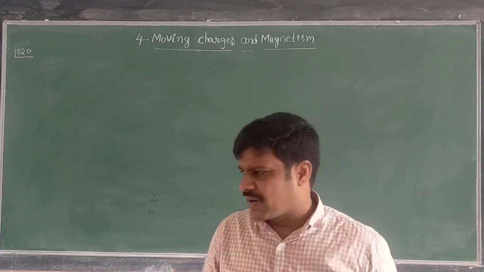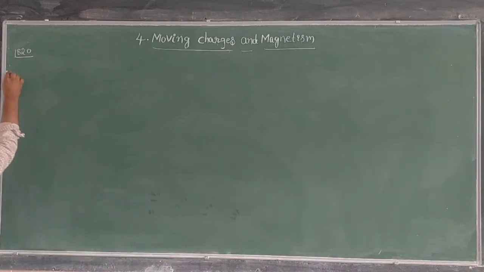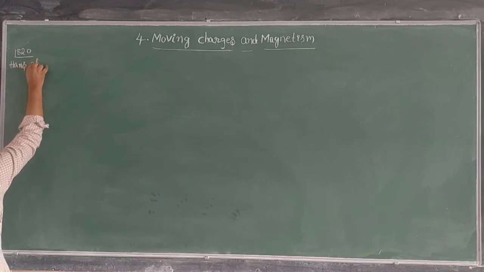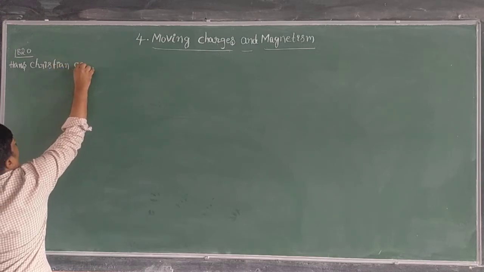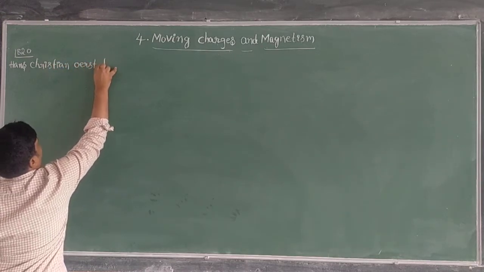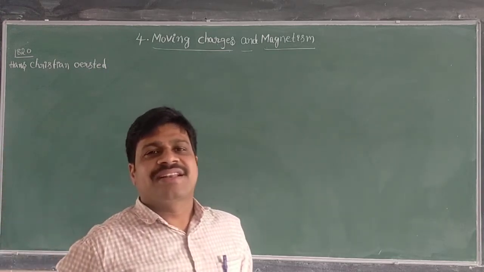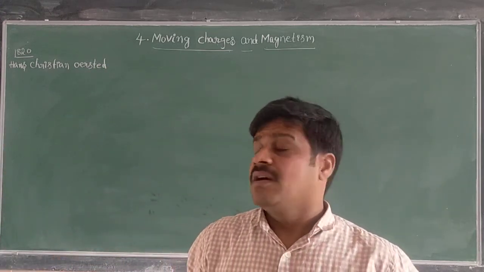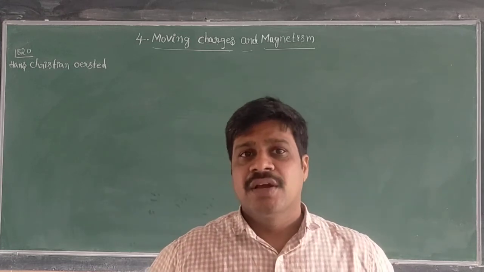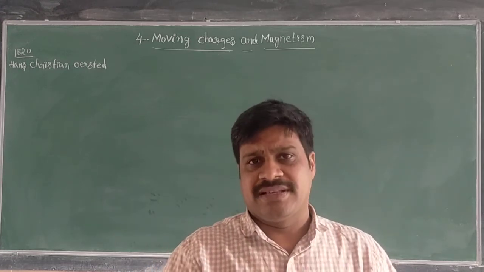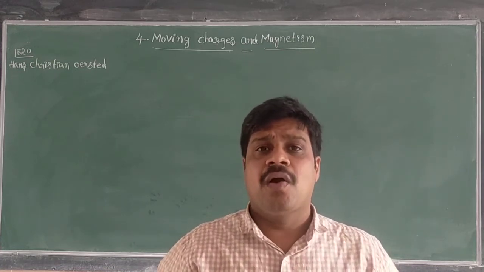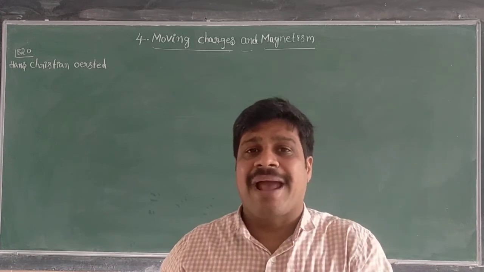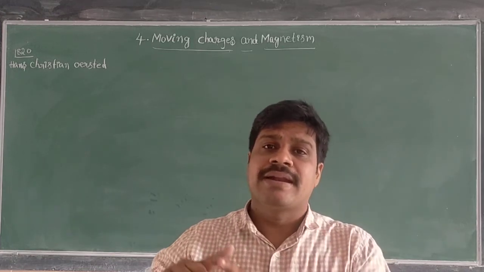One of the Danish scientists, Hans Christian Ørsted, the greatest Danish scientist, did a few experiments. From his experiments, everybody realized that electricity and magnetism are related to one another.